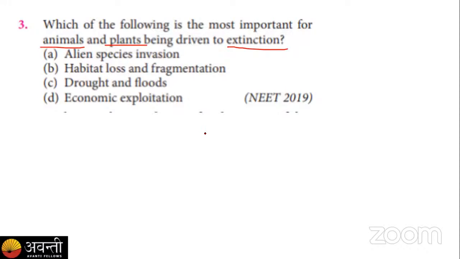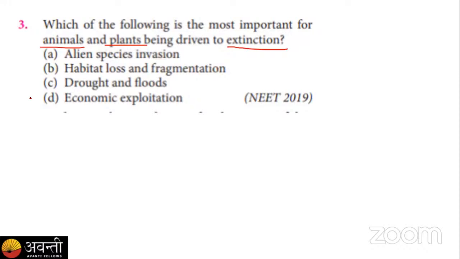Within these 20 seconds, you have to give your answer. I'm repeating the question with options. Which of the following is the most important for animals and plants being driven to extinction? Option A, alien species invasion, B, habitat loss and fragmentation, C, drought and flood, and D, economic exploitation. Last 5 seconds to closing the poll. Give your answer. Okay, so here ending the poll.